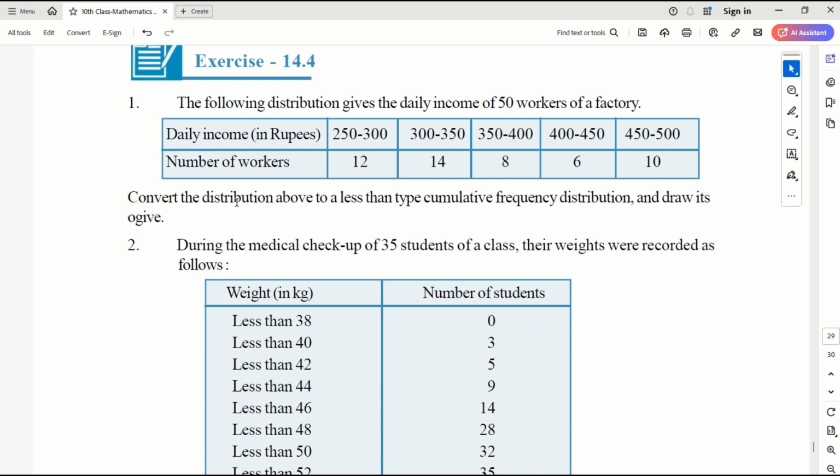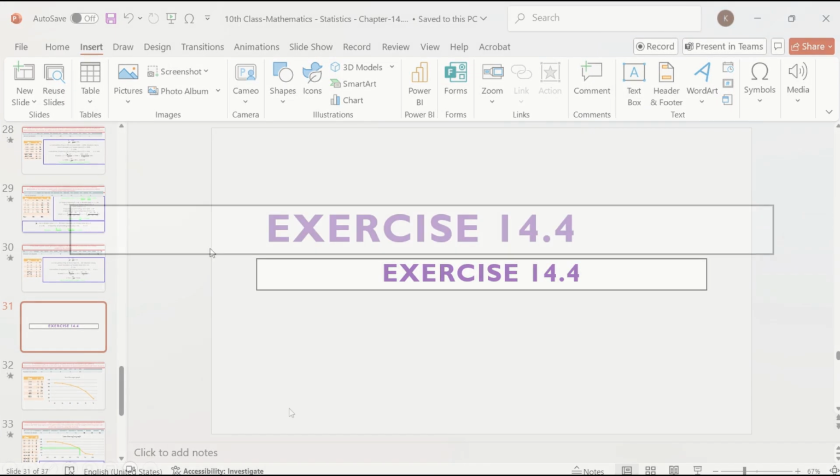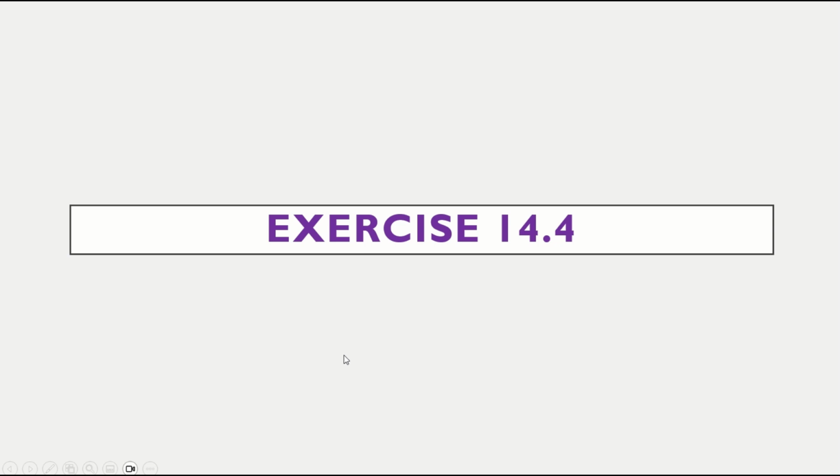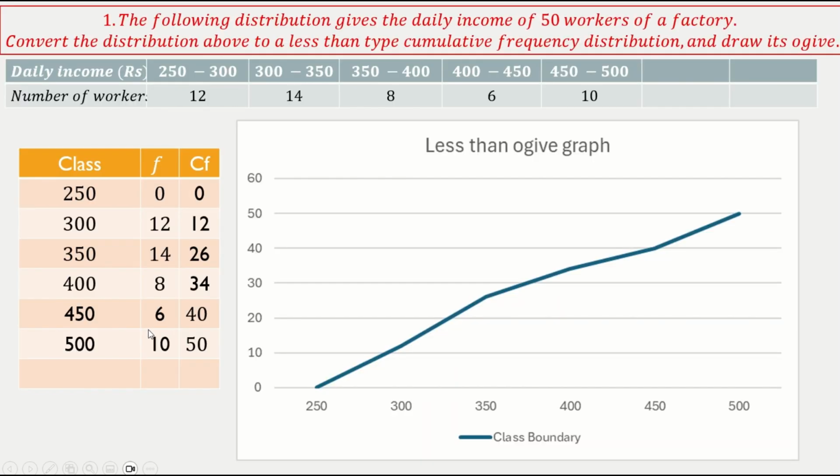Okay, let's see the 14.4 exercise now. Let's do exercise 14.4. The following distribution gives the daily income of 50 workers of a factory. Convert the distribution above to a less than type cumulative frequency distribution and draw its OG. Okay. So daily income is given and frequency is given. So I'm trying to convert into the less than cumulative frequency.